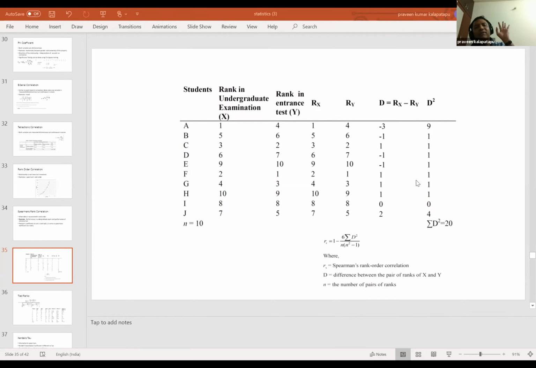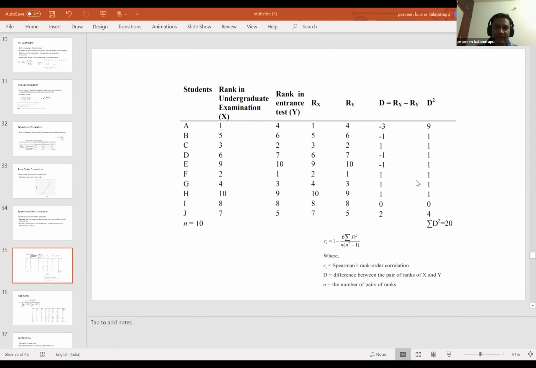So your entire problem statement still lies on correlation as the main hypothesis that you are dealing with. Correct. You are just saying, yes, I have undergraduate exam data, I have entrance test data. Is there any relationship between them, or is the student's performance in the entrance test completely independent of the undergraduate? They might get 90% in the undergraduate exam and they might fail in an entrance test, right? So are you saying there is no correlation at all? That is exactly what you are trying to find out here.